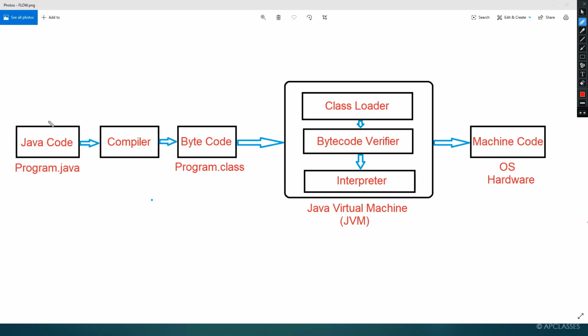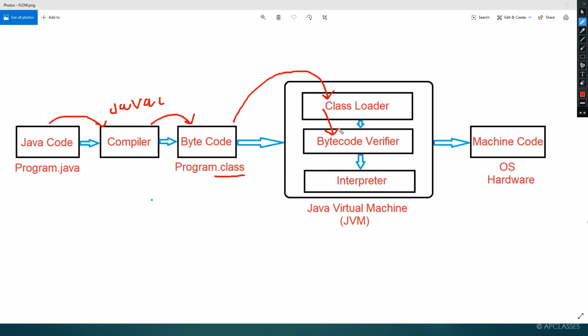Now let's once again discuss this. Java source code with the help of the compiler, called javac, gets converted to bytecode, which has an extension .class. Then bytecode is loaded with the help of the class loader.